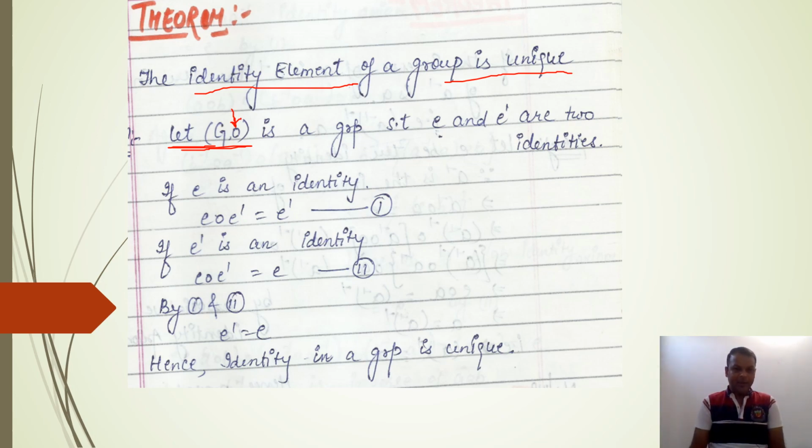Here G is a group, and we have assumed that there are two identities. The first identity is E and the second identity is E dash. If it is possible, we are assuming this.